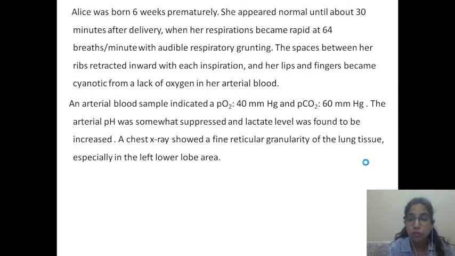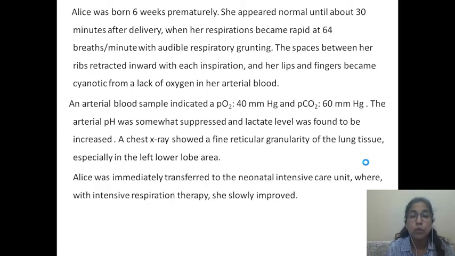A chest X-ray was ordered, and the chest X-ray showed fine reticular granularity of the lung tissue, especially in the left lower lobe area. The baby was transferred to neonatal ICU in view of respiratory distress, and with intensive respiration therapy, the baby slowly improved.